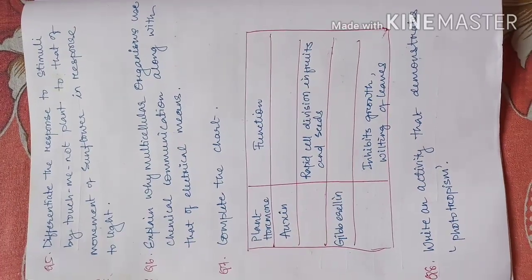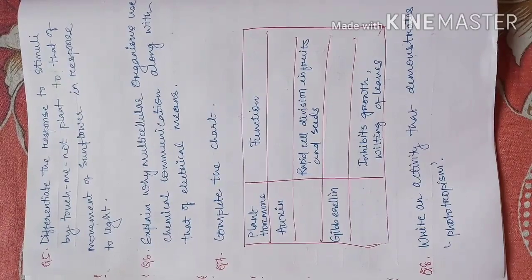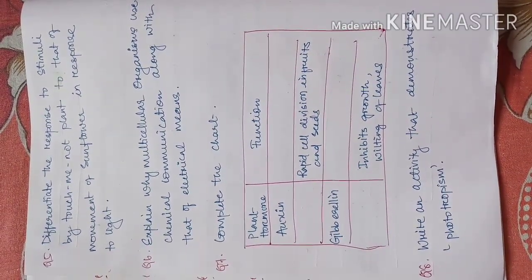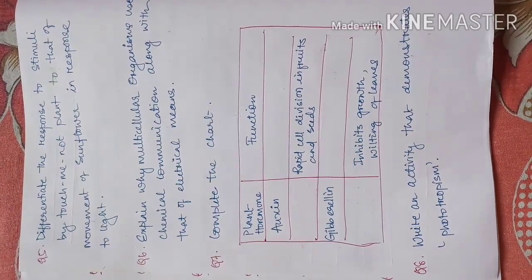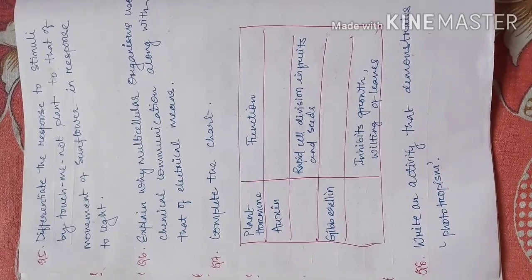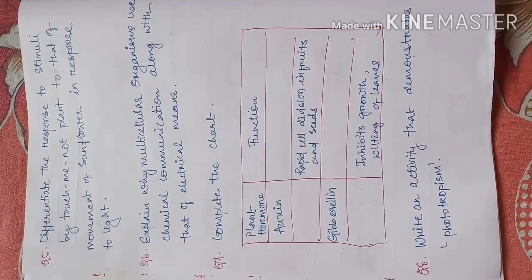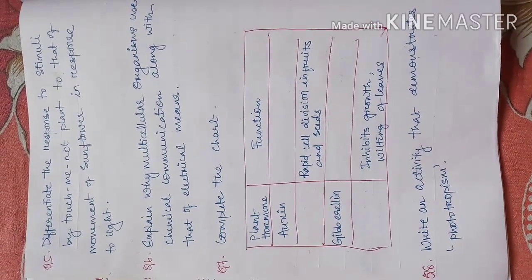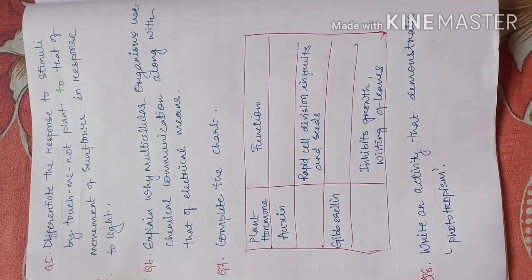Then the last question is an activity based question. As you know, direct activities are coming in the board exam, and we need to prepare for that. This year, in the current 2020 board exam also, from the chapter life process, a direct activity based question was there. So you need to practice, learn and understand all the activities in the NCERT book. Hence I have given one activity based question, and this is a regular activity based question.